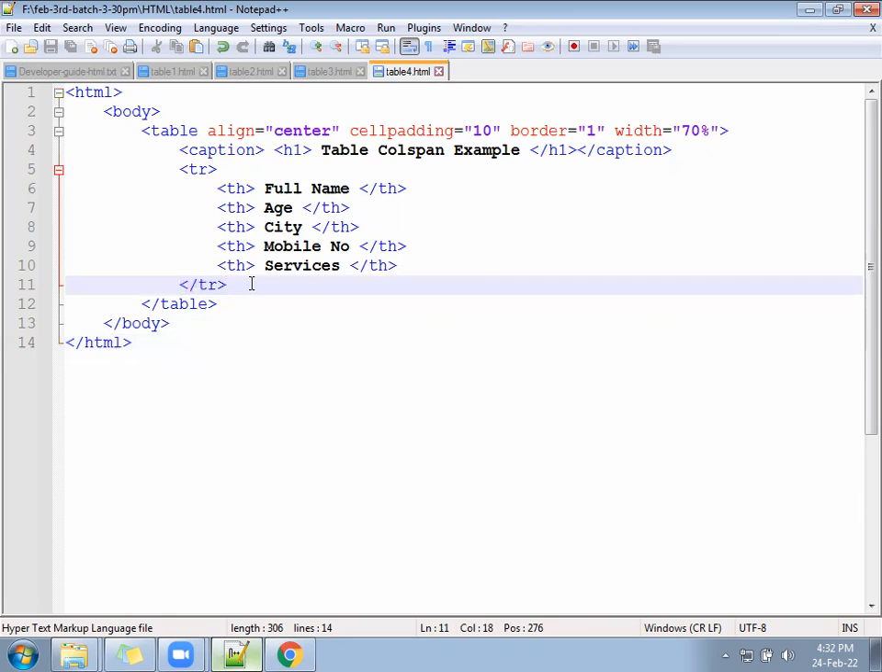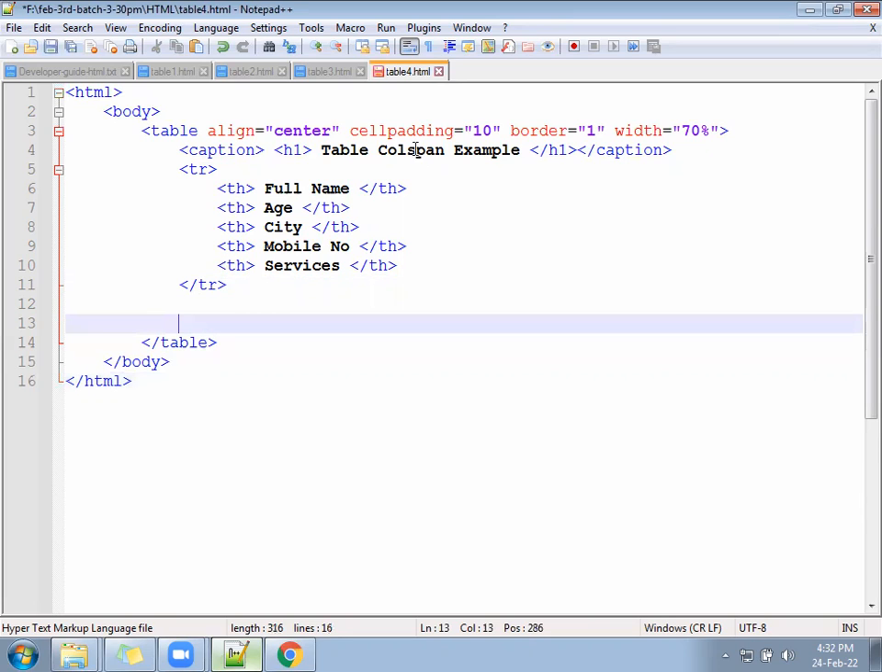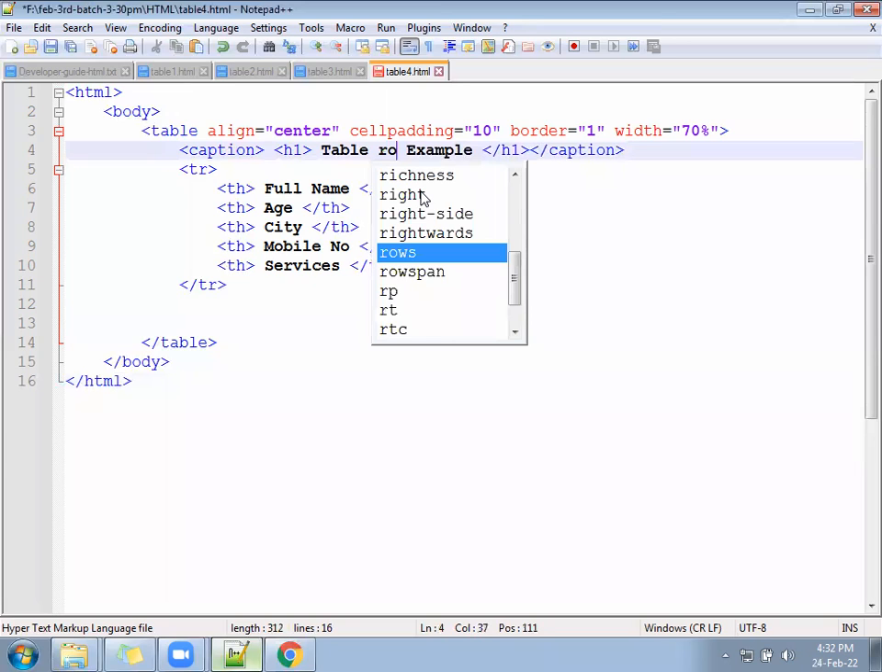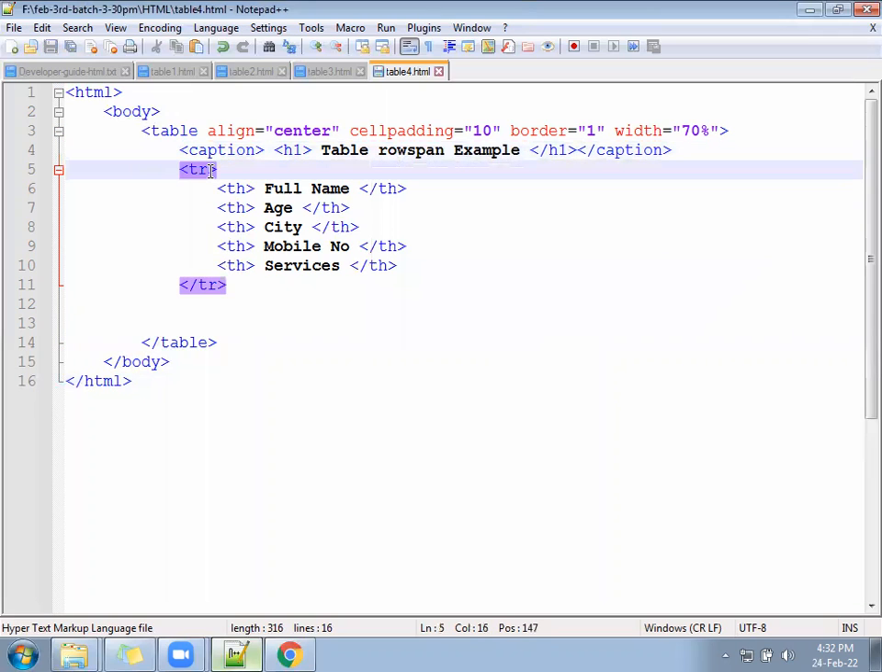Right, come down below, change the heading to table row span example. Now how have you combined the space of two columns? In a similar way you are going to combine the space of two rows.